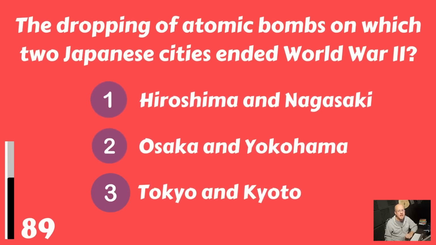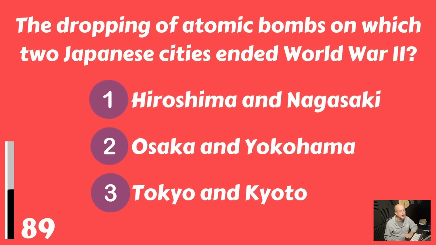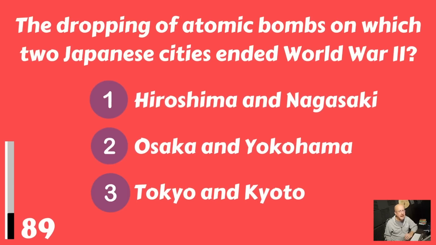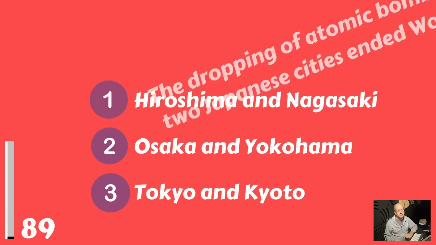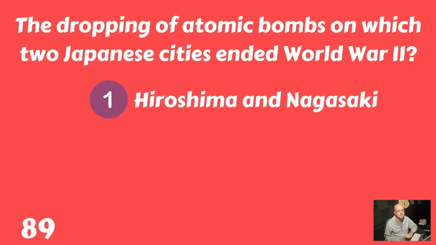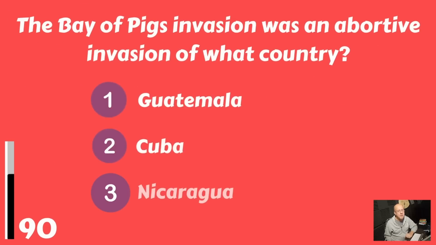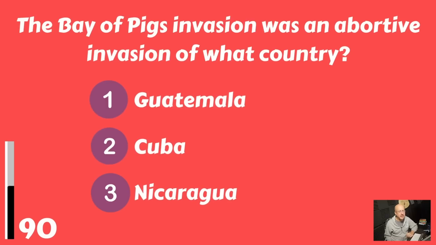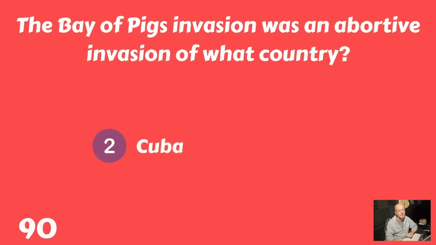The dropping of atomic bombs on which two Japanese cities ended World War II? Hiroshima and Nagasaki, Osaka and Yokohama, or Tokyo and Kyoto? And that would be Hiroshima and Nagasaki. The Bay of Pigs invasion was an abortive invasion of what country? Guatemala, Cuba, or Nicaragua? The Bay of Pigs was an invasion of Cuba.